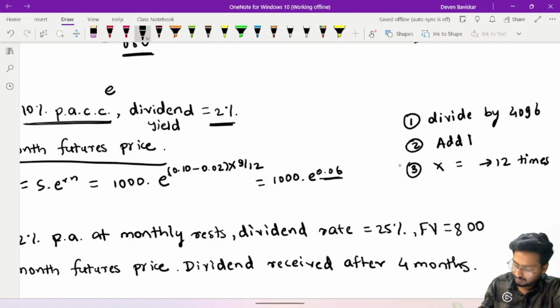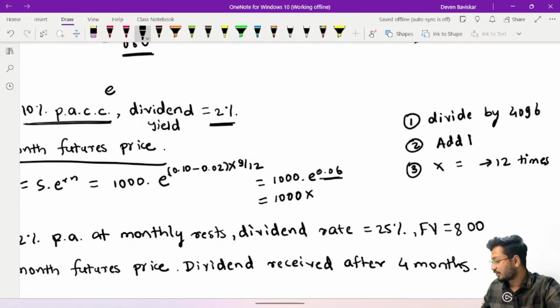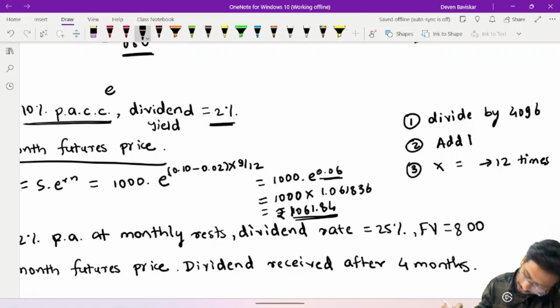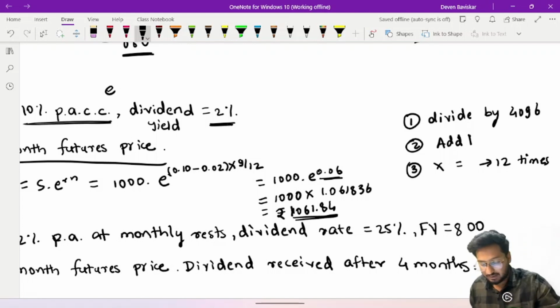Now let's find the value of this e raised to 0.06: 0.06 divided by 4096 plus 1, into is equal to 12 times, which comes to 1.061836. Into 1000, it comes to rupees 1061.84 approximately. I hope everyone understands how this is done.